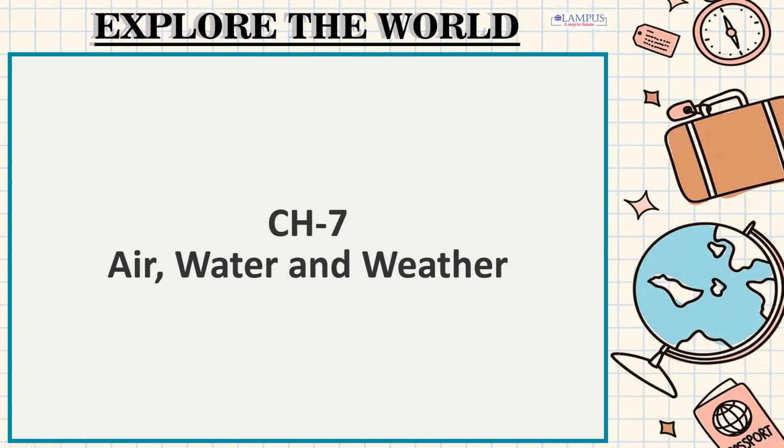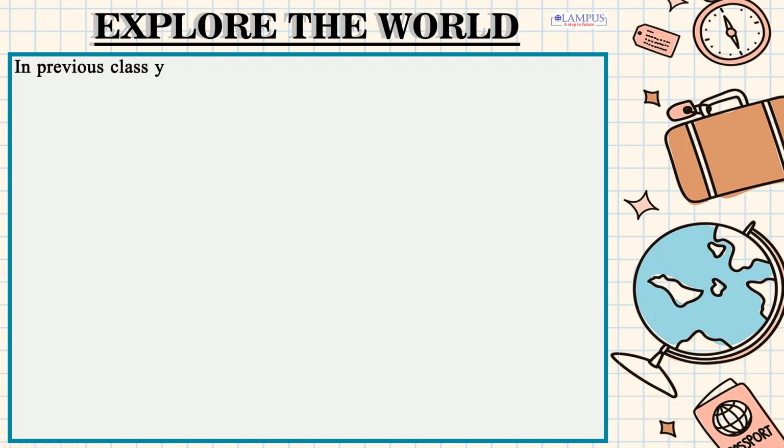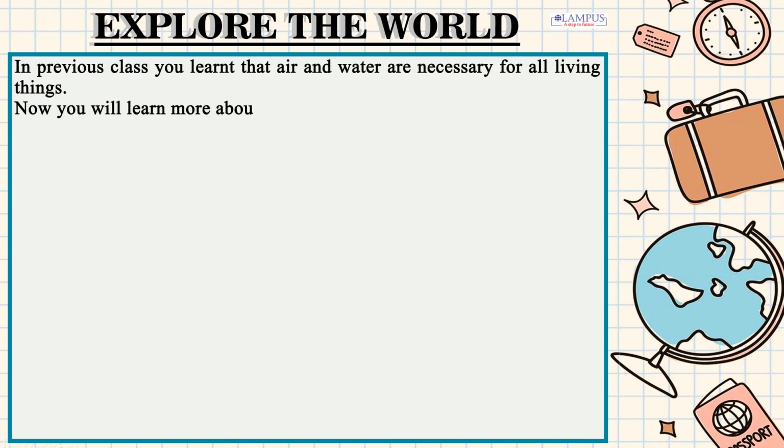Chapter 7. Air, Water and Weather. In previous class you learned that air and water are necessary for all living things. Now you will learn more about air, water and weather.